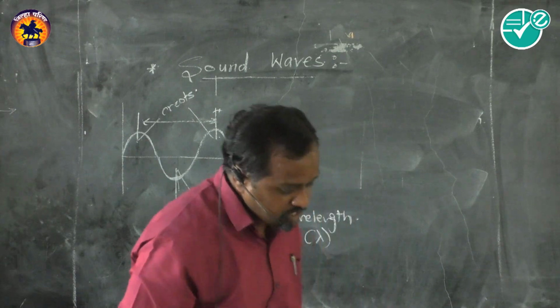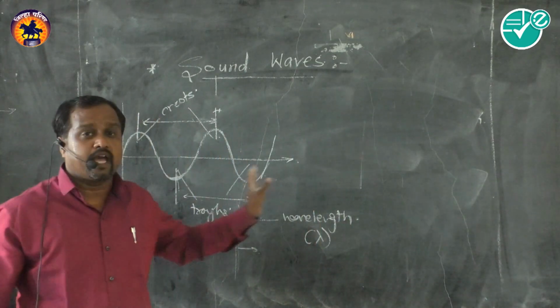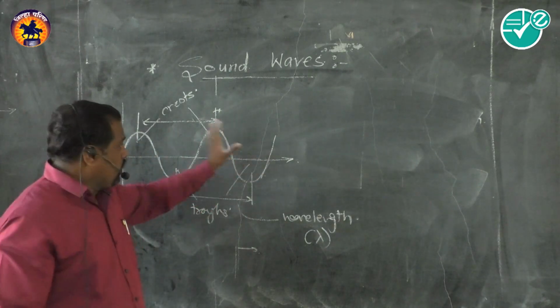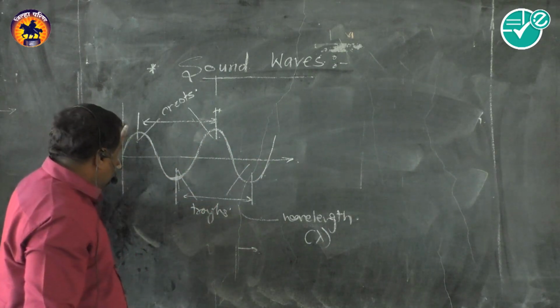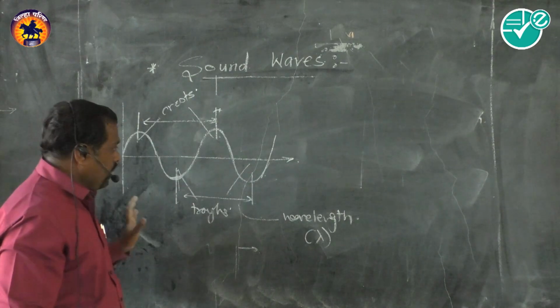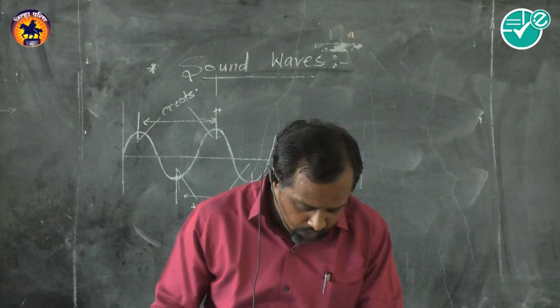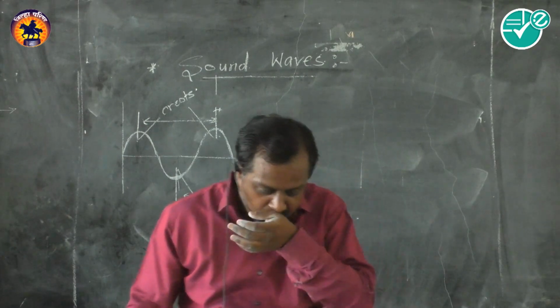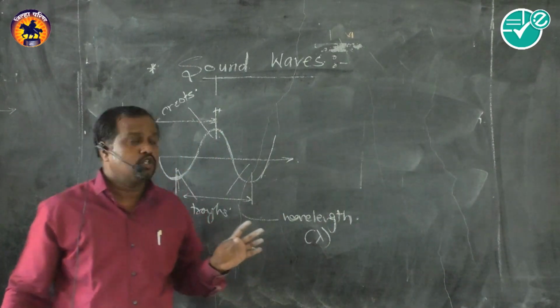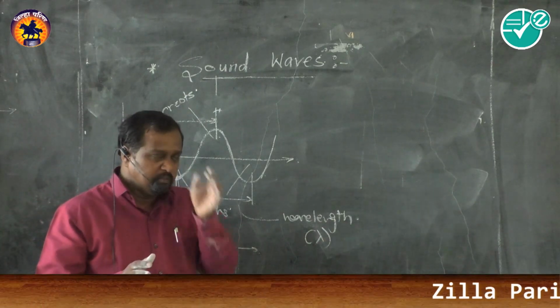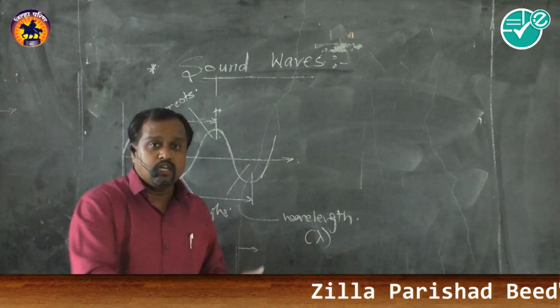Now these crests and troughs are responsible for carrying energy from one place to another. Basically, when a transverse wave propagates, it should possess the property of modulus of rigidity. Now modulus of rigidity is basically a property of solids.